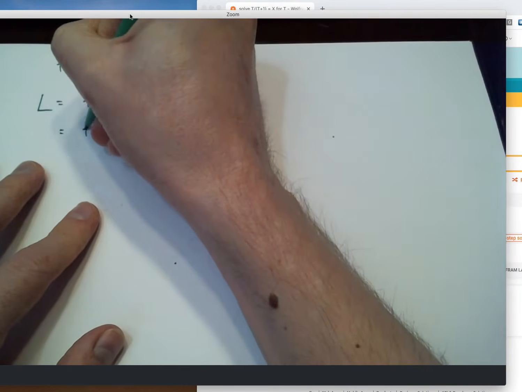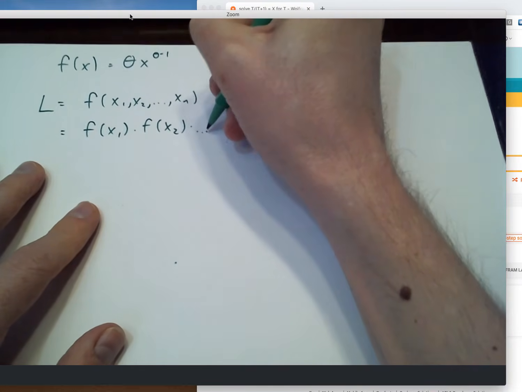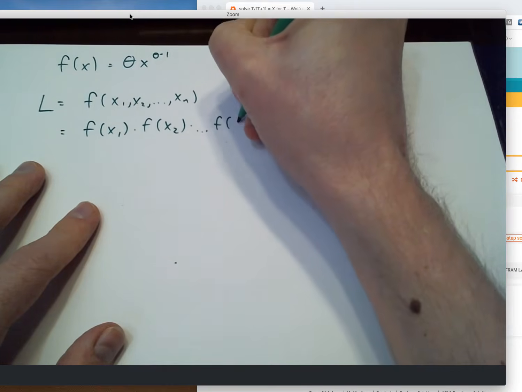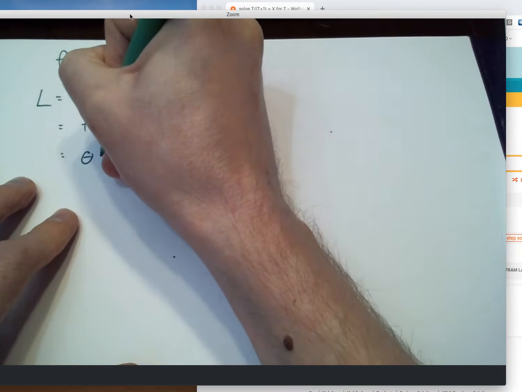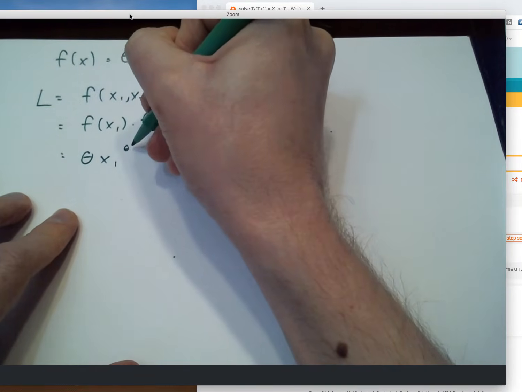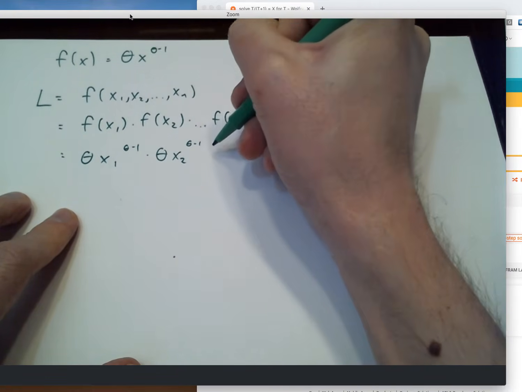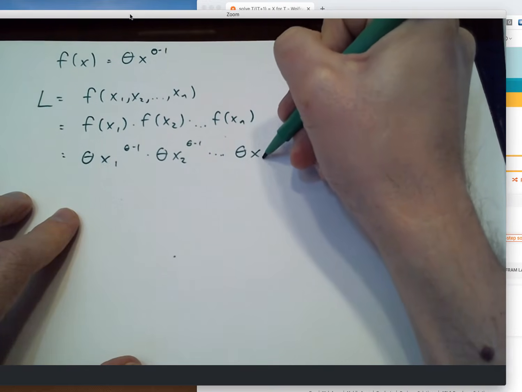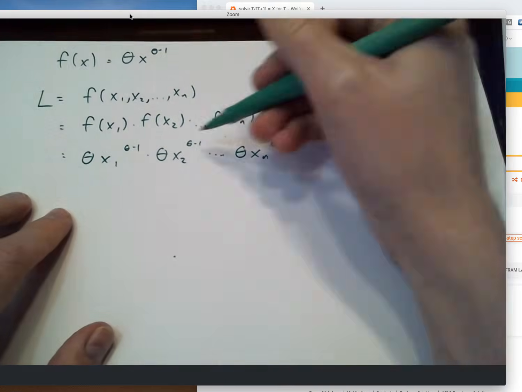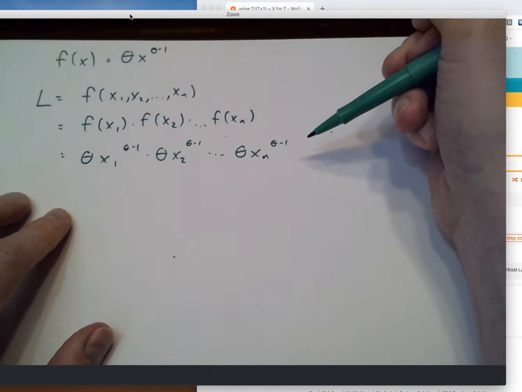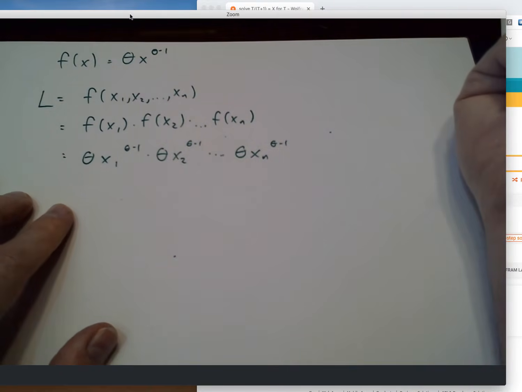And because we've assumed independence, the probability of this combination is easily evaluated as just the product of the PDFs evaluated at each one of the sample values. So we're going to have a theta times x1 to the theta minus 1 times a theta times x2 to the theta minus 1, all the way down the line, theta times xn to the theta minus 1. So we want to know what's the value of theta that's going to make this as big as it can possibly be. Wolfram Alpha is going to help us out, but we need to figure out how we get this into Wolfram Alpha. We need to simplify this expression.